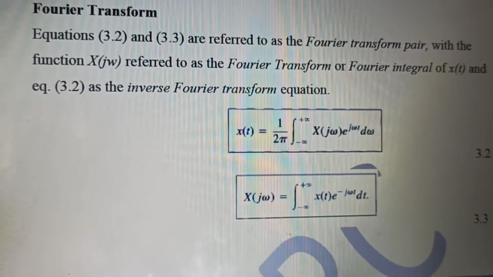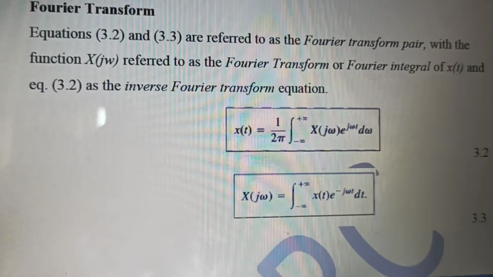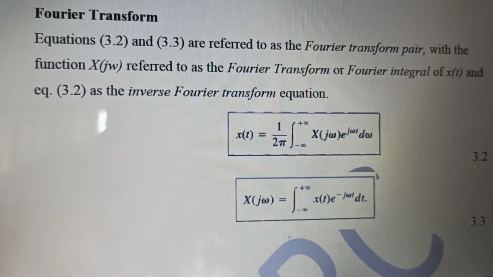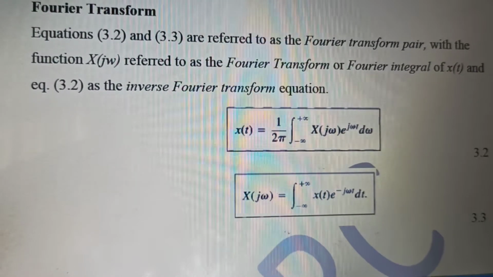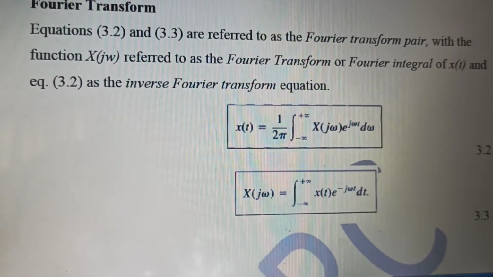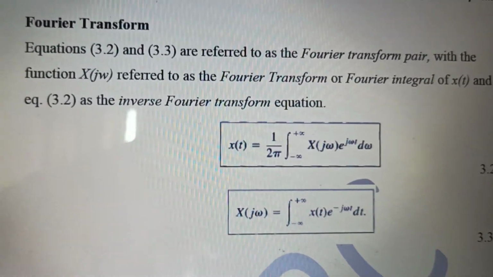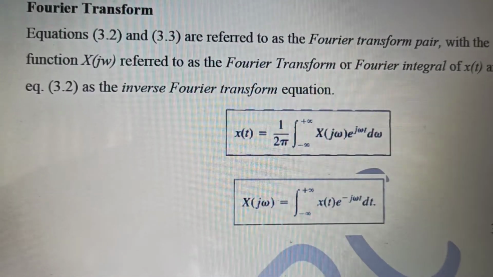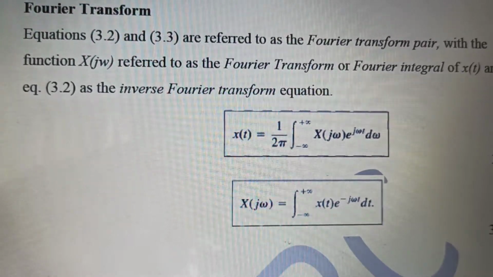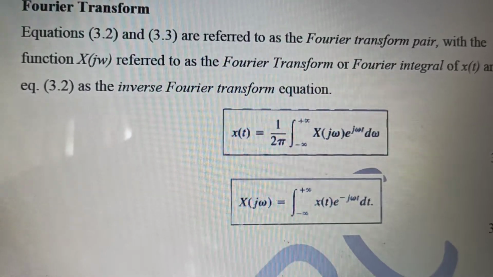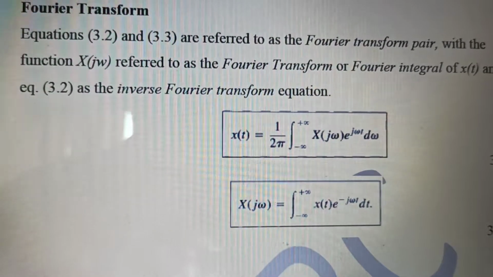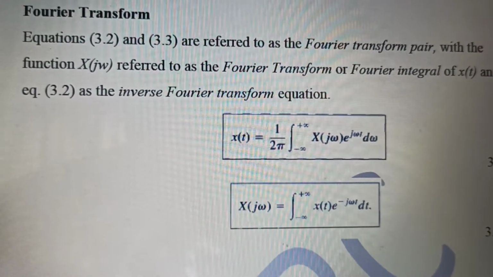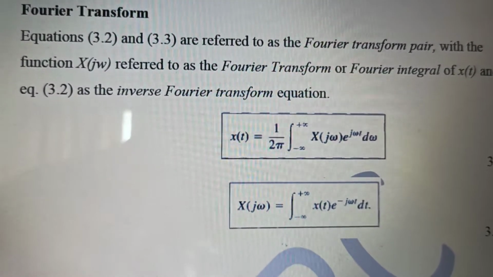A tool was devised, that is X(j omega), to obtain the frequency distribution of a signal x(t), which can be continuous, it can be discontinuous.